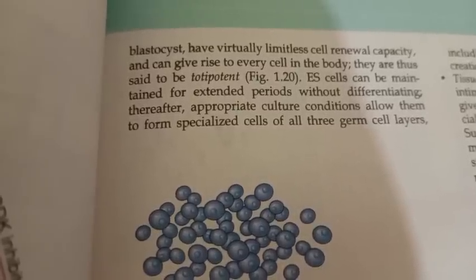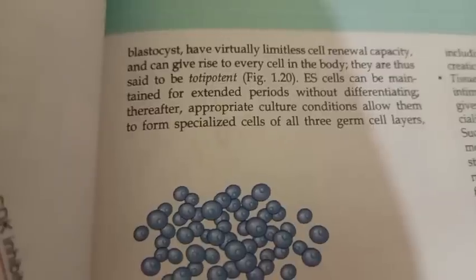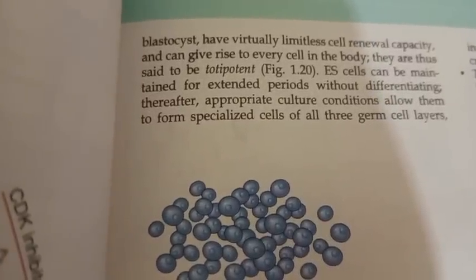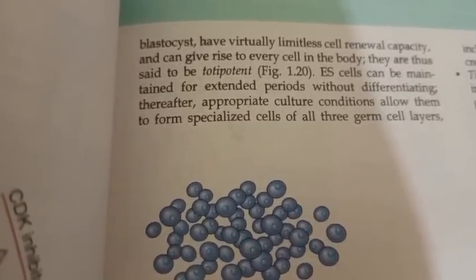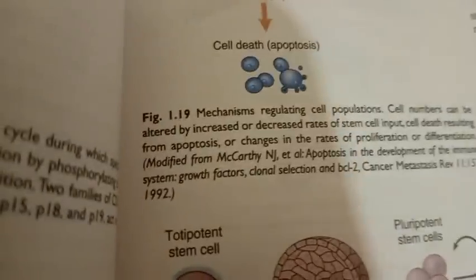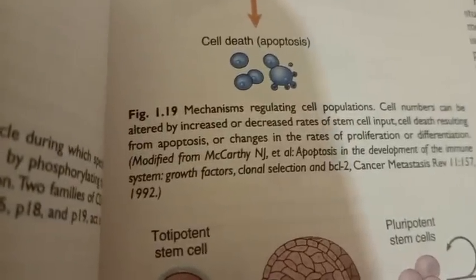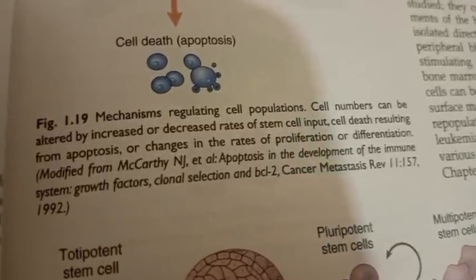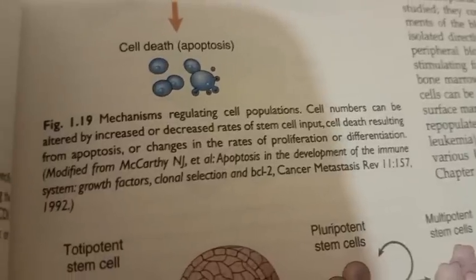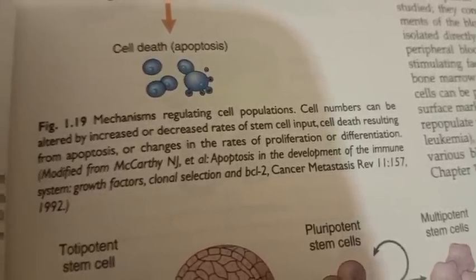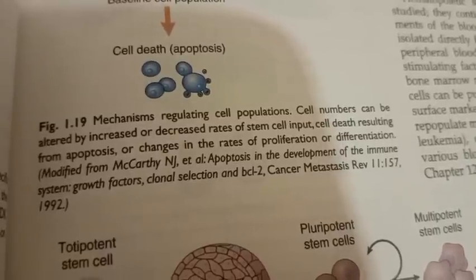The ES cells can be maintained for extended periods without differentiating. Therefore, appropriate culture conditions allow them to form the specialized cells of all three germ cell layers. Here is the mechanism regulating the cell population. Cell numbers can be altered by increase or decrease in the rate of stem cell input, cell death resulting from apoptosis, and changes in the rate of proliferation and differentiation.